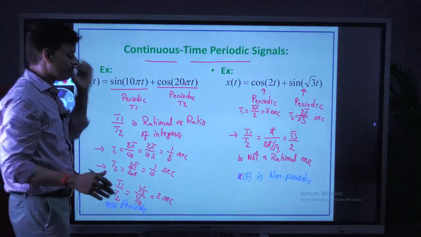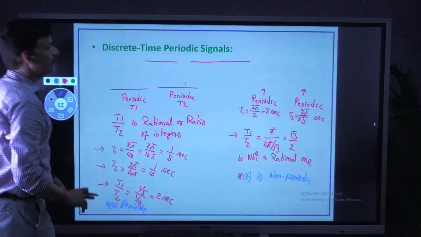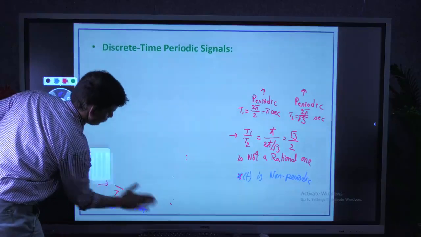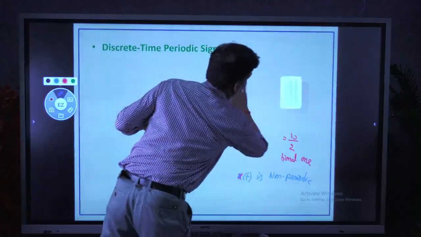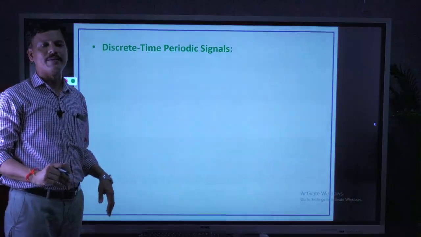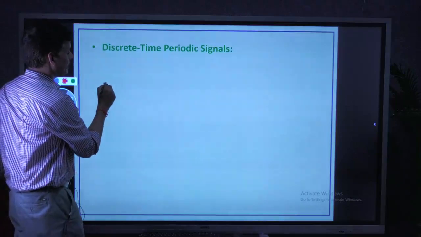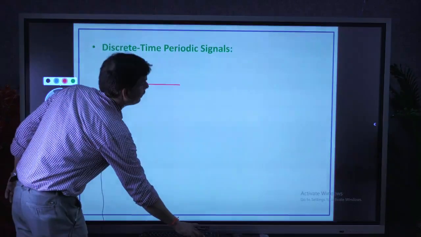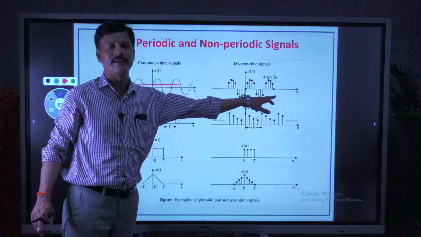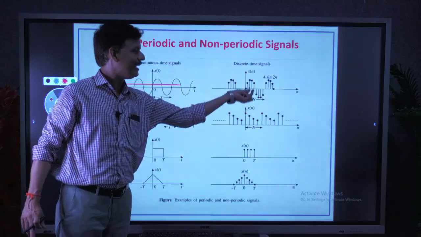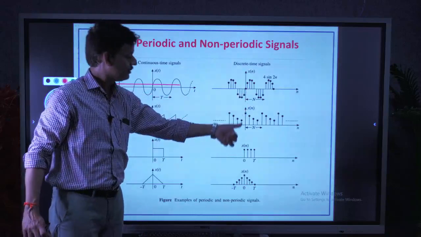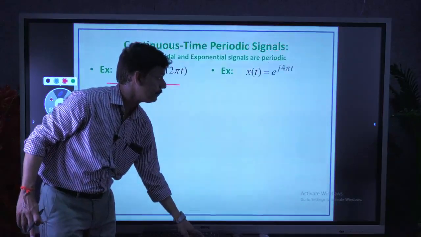Okay, that's about continuous time. Next we can go for discrete time periodic signals. Coming to discrete time signals, already I told you the examples for discrete time periodic signals we have seen here. These are the examples for periodic discrete time signals where the signal contains samples. Instead of a continuous signal, here we have samples.